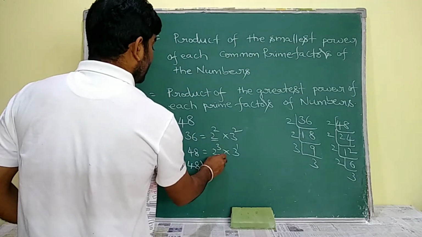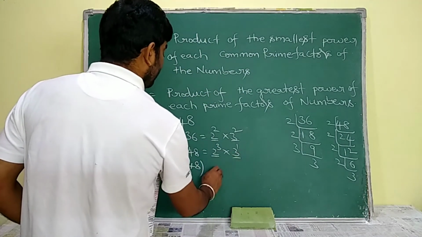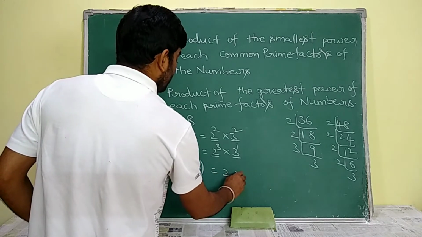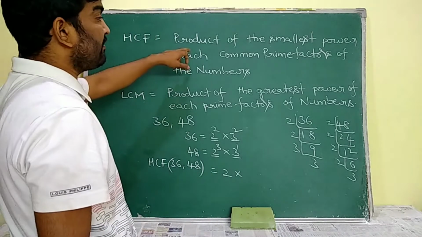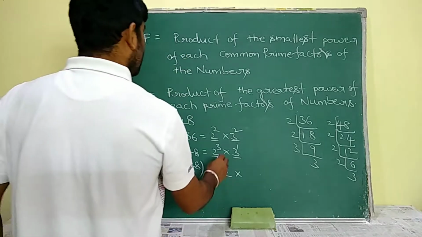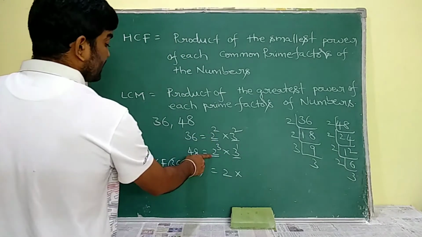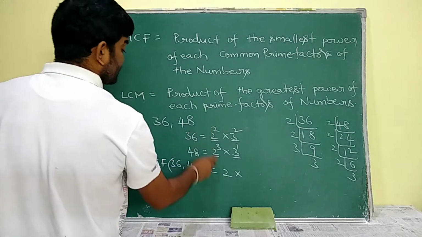What are the common prime factors here? 2 and 3 both are common prime factors only. So I have to write the smallest power of each common factor. See, 2 is a common factor. What is the smallest power for this 2?